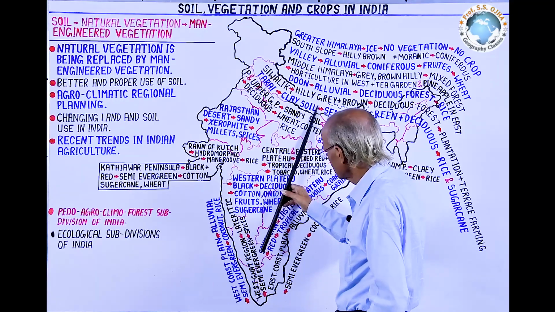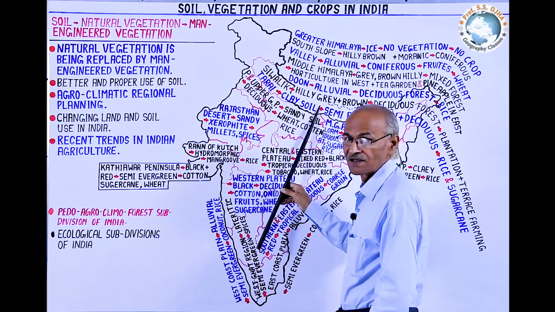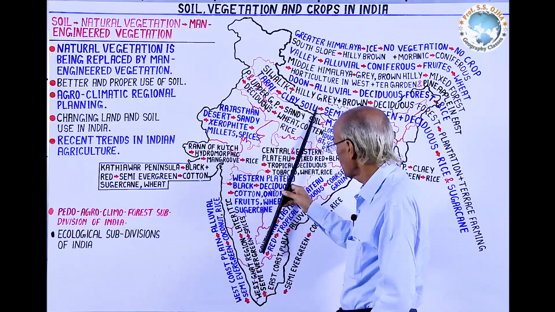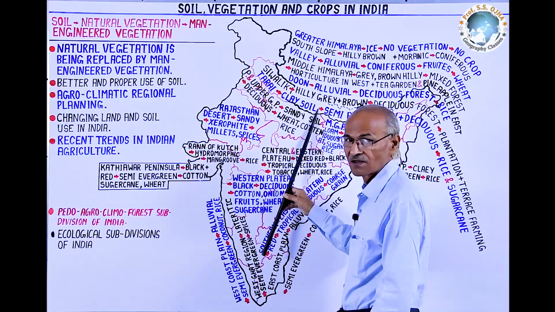Eastern part, that is wet, where there is sufficient rainfall, meaning here it is moist meteorologically as well as hydrologically.